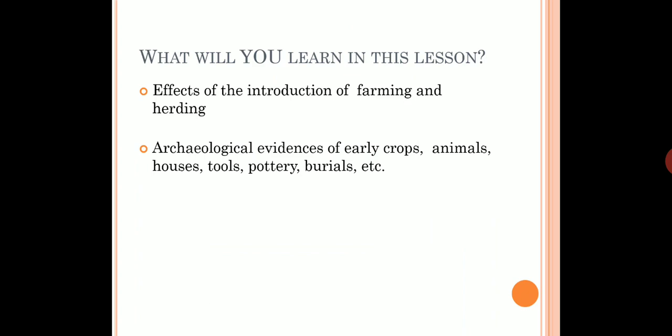First, the effects, means how the introduction of farming and herding, herding means rearing of animals, has affected man's life. Second, we have got many archaeological evidence and we'll study about them in this chapter: the archaeological evidence of early crops, animals, houses, tools, pottery, burials, etc.